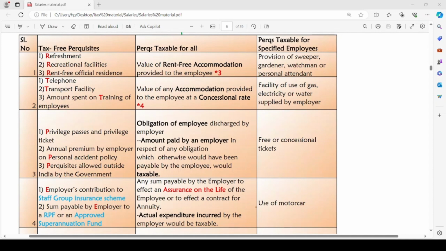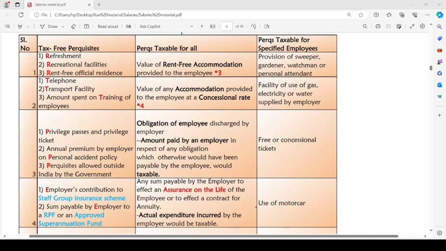So RTP cube stands for 3 R's: refreshment, recreational facilities, rent-free official residence. 3 T's: telephone, transport facility, amount spent on training of employees. 3 P's: privilege passes and privilege ticket, annual premium by the employer on personal accident policy, perquisites allowed outside India by the government.